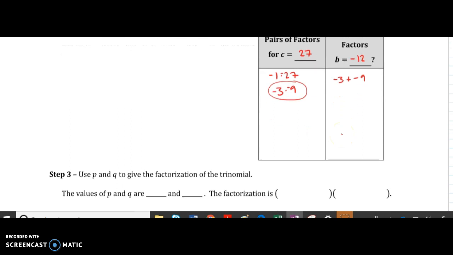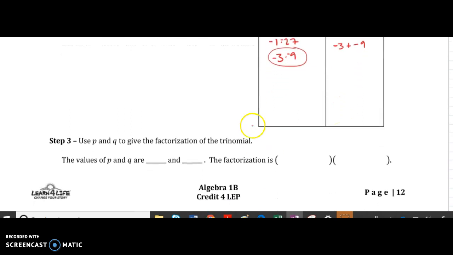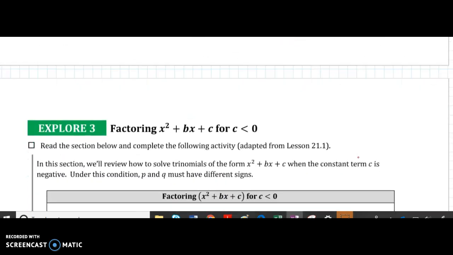So negative 3 and negative 9 are our p and q. And the factorization is x minus 3 times x minus 9, which is going to be our factored form. Alright, let's see what's next.